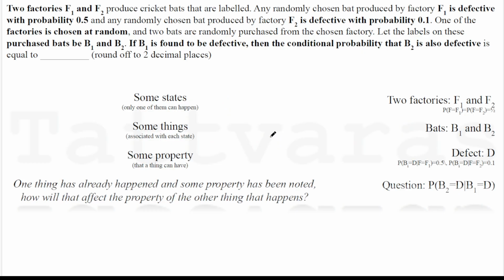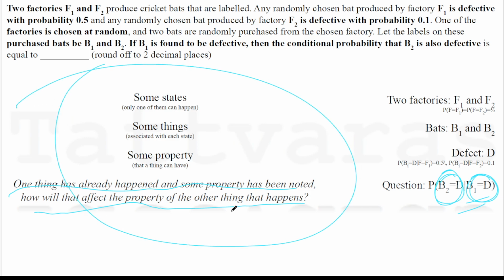And essentially, the question is asking you, see, one of the things has already happened and the property has been noted. This is what it means in plain English. And the question is asking you, given that you already know what has happened, how will that affect the probability of this other thing that can happen? That is the plain English version of what is happening in this question.